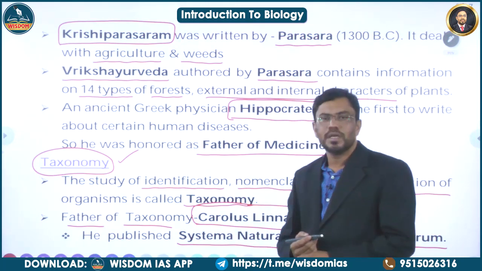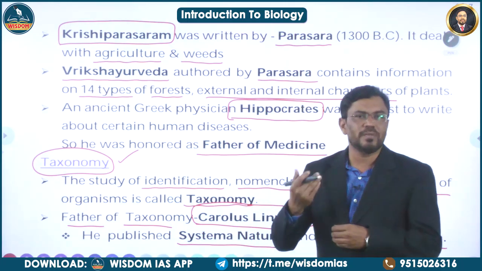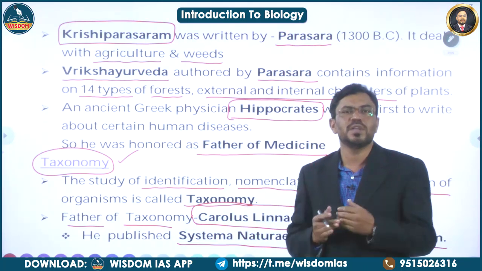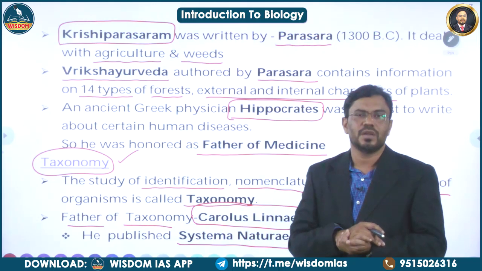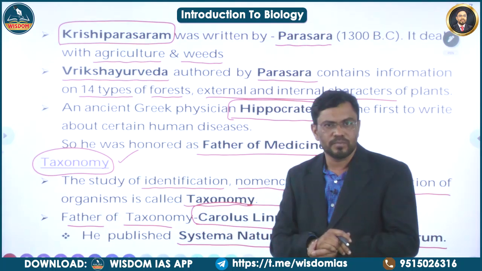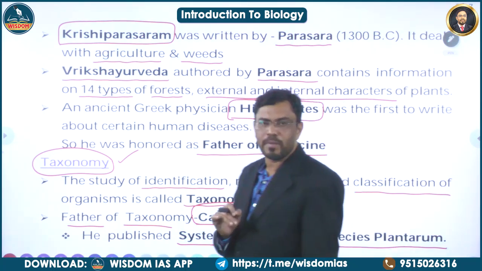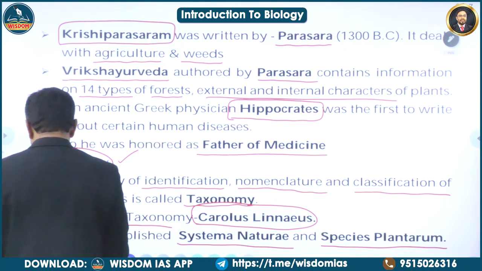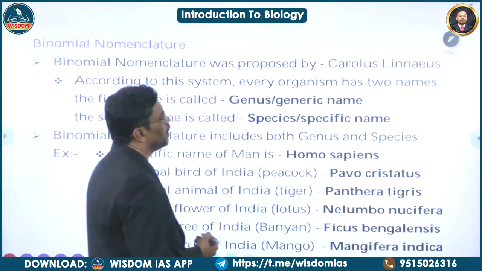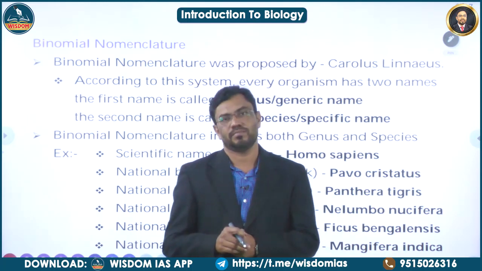So what is taxonomy? It is a branch of science which deals with the identification of the organisms. Nomenclature means naming of the organisms according to scientific methods, and classification, categorization of the organisms based on their closely related characteristic features. This is called as taxonomy, and Carolus Linnaeus is honored as father of taxonomy. He wrote the books called Systema Naturae and Species Plantarum. Here Gaspard Bauhin proposed a system called binomial nomenclature.